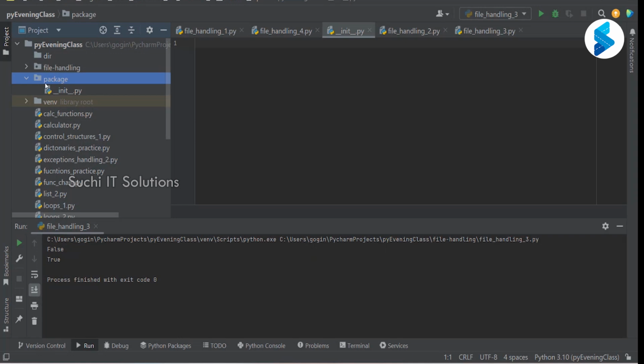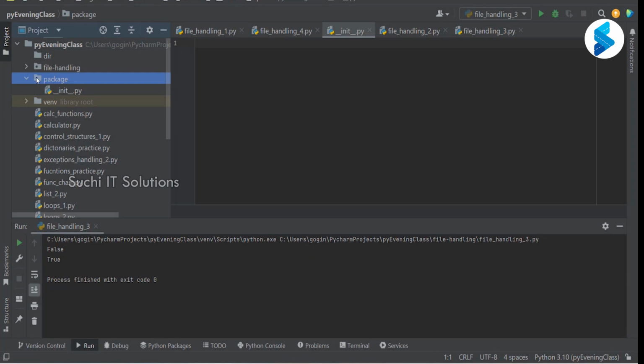You're noticing the small dot here on the folder icon. For a package, the icon is different; for a directory, the icon is different. If I hover on it, it says one is a folder, the other is a package. Now, a directory is a folder without __init__.py. And a package is a folder which consists of __init__.py.